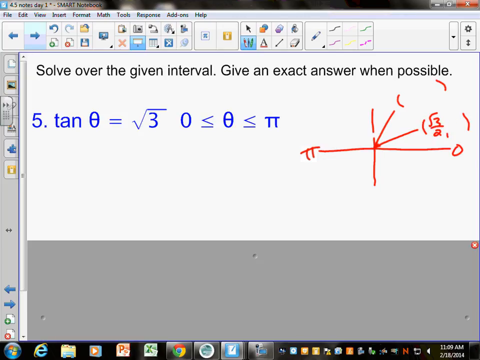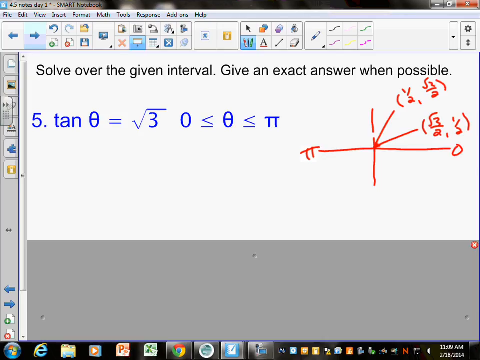Square root of 3 over 2, 1/2. This one's 1/2, square root of 3 over 2. Right? And what's the ratio for tangent? Sine over cosine, y over x, right? So y over x, square root of 3 over 1, or y over x. You with me on that?